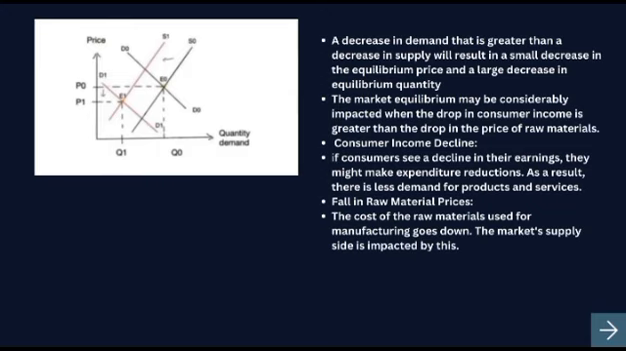The market equilibrium may be considerably impacted when the drop in consumer income is greater than the drop in the price of raw materials. Consumer income decline. If consumers see a decline in their earnings, they might make expenditure reductions. As a result, there is less demand for products and services. Fall in raw material prices. The cost of raw materials used for manufacturing goes down. The market supply side is impacted by this.